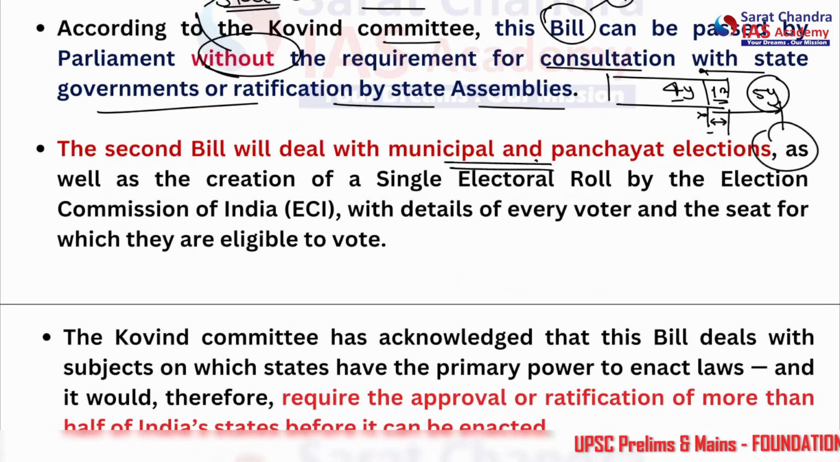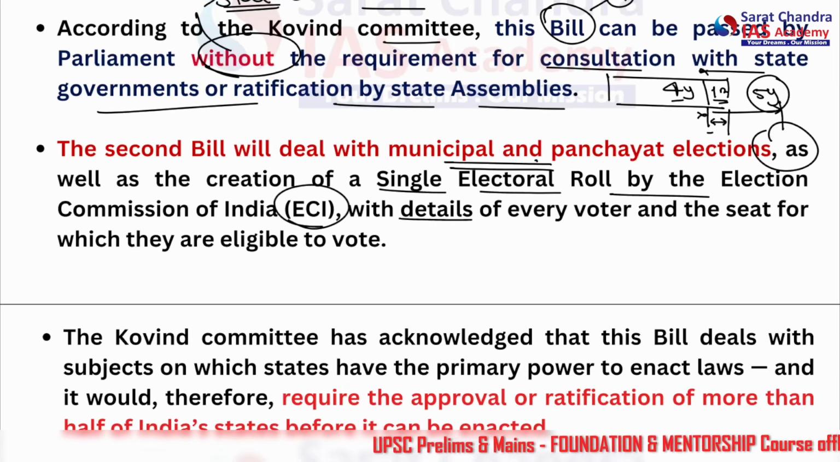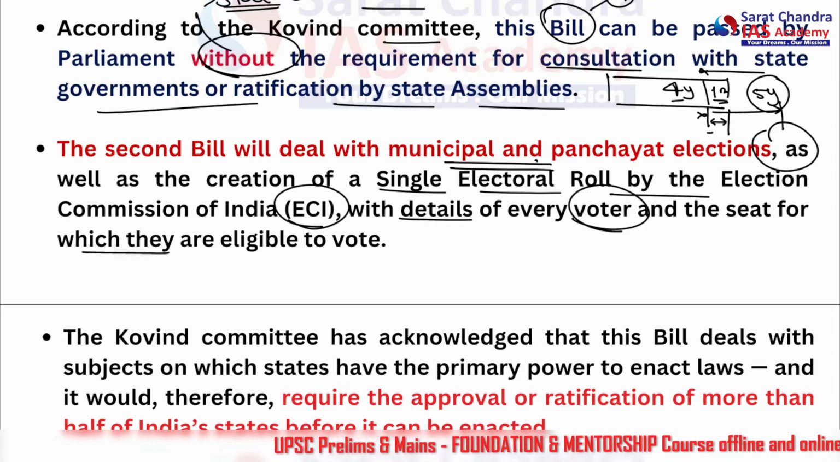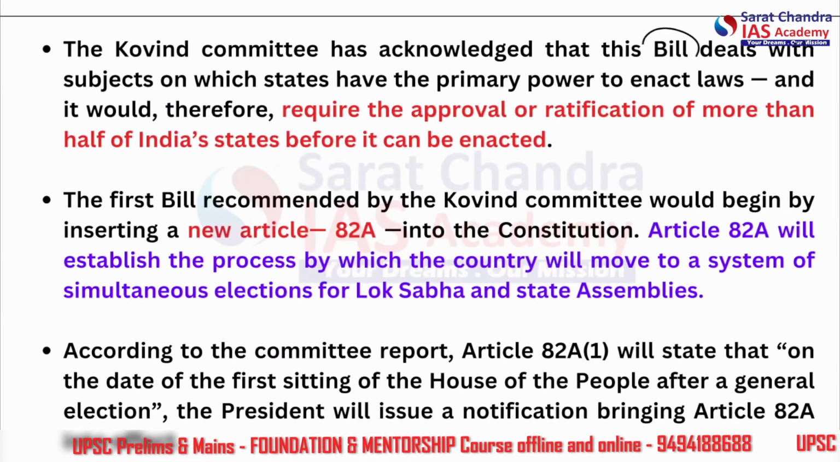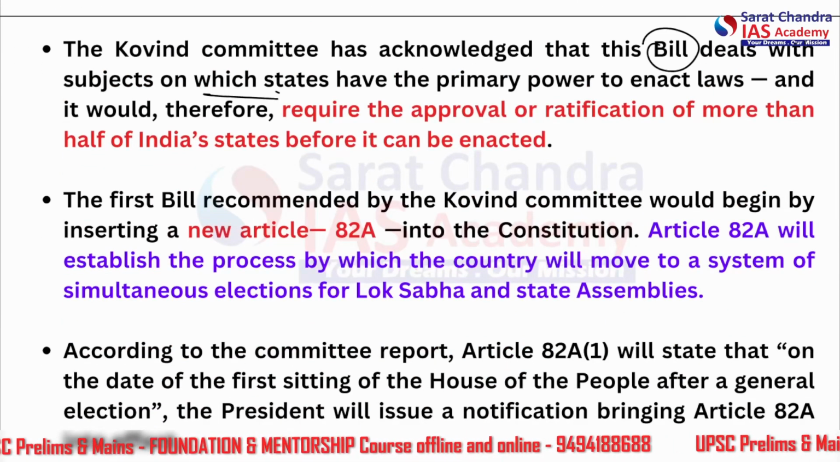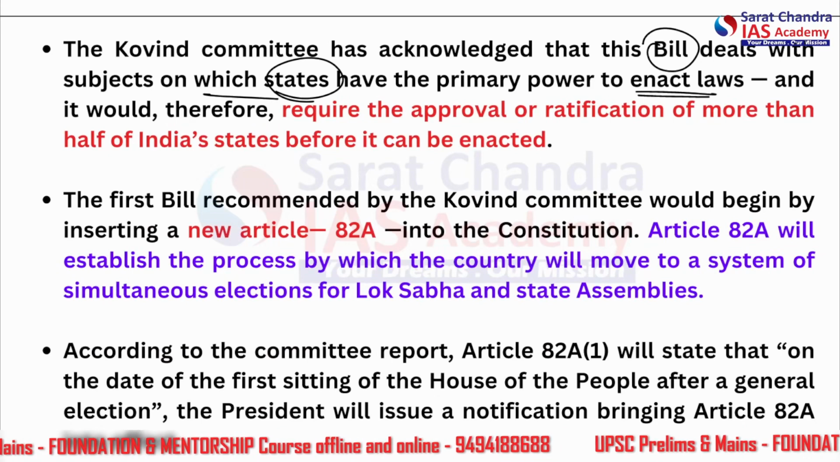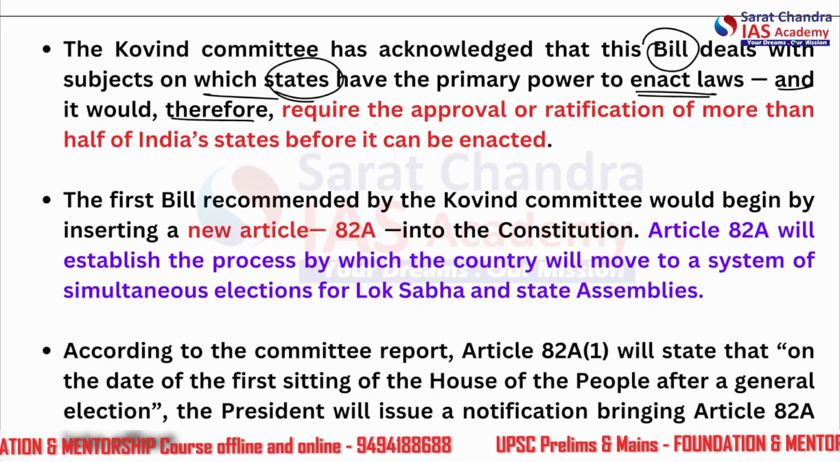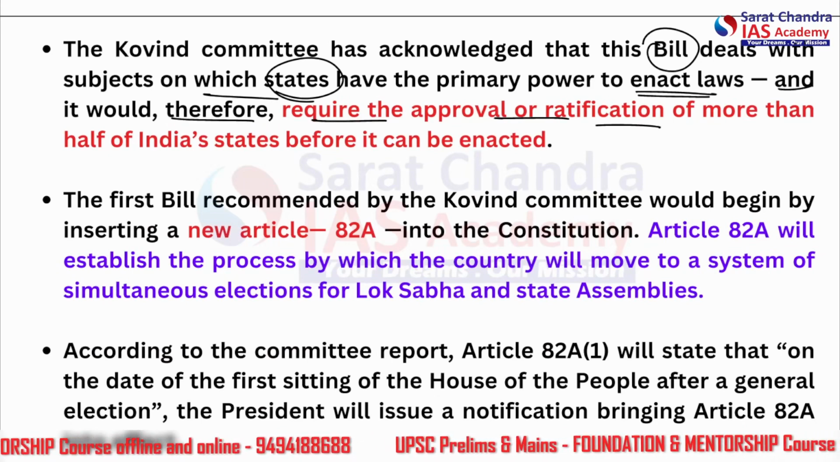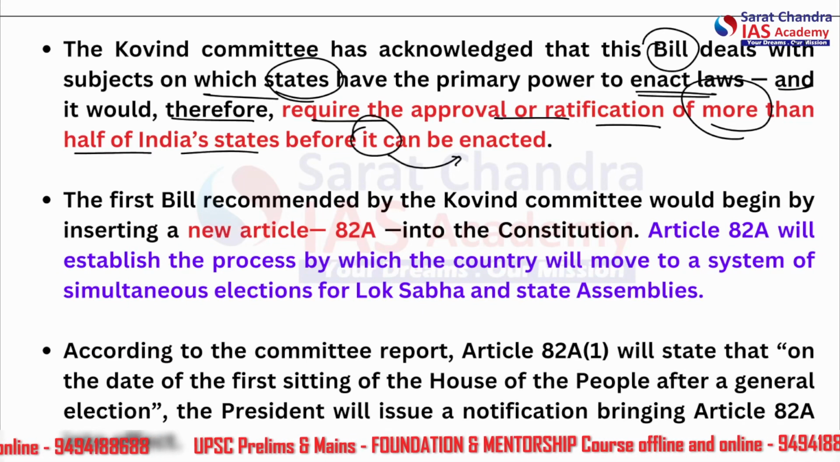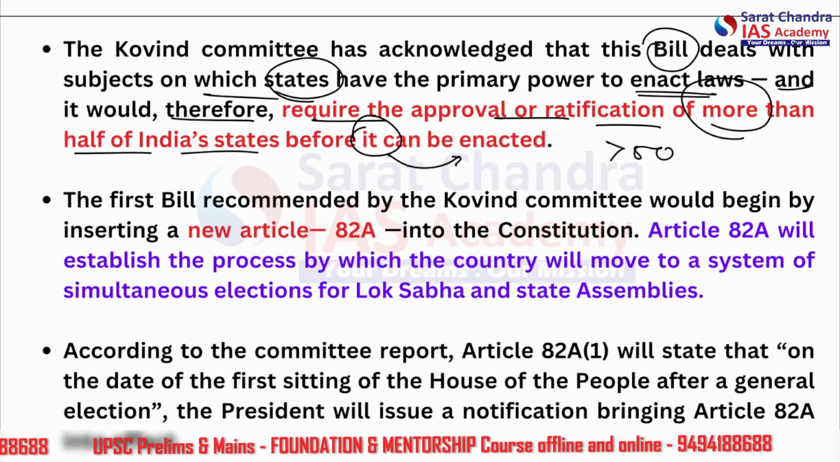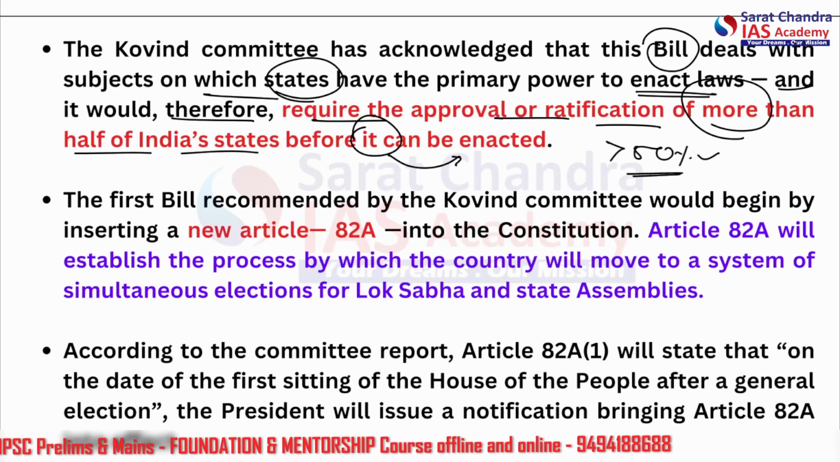As well as the creation of a single electoral roll by the Election Commission of India with details of every voter and the seat for which they are eligible to vote. The Kovind committee has acknowledged that this bill deals with the subject on which states have the primary power to enact laws, and hence it would require the approval or ratification of more than half of India's states before it can be enacted. So more than 50% of the state majority should be there.